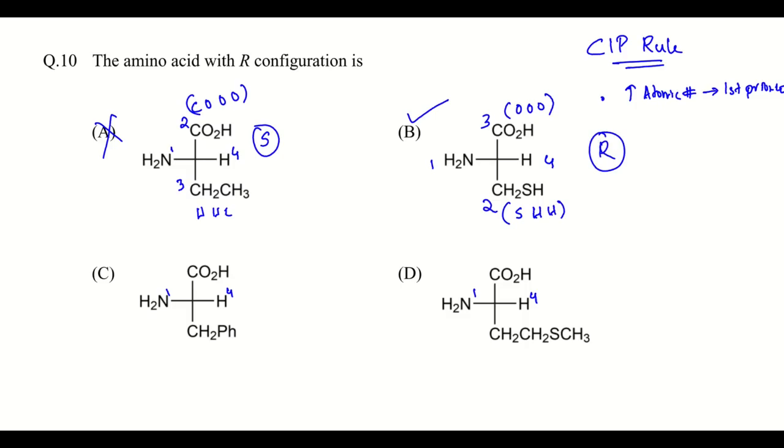So let's also check this. Here, if we give priority, this carbon is connected to 3 oxygen, and this carbon is connected to 1 carbon and 2 hydrogens. Okay, clear? So the priority goes like this, this will be 2 and this will be 3. This is also S configuration.